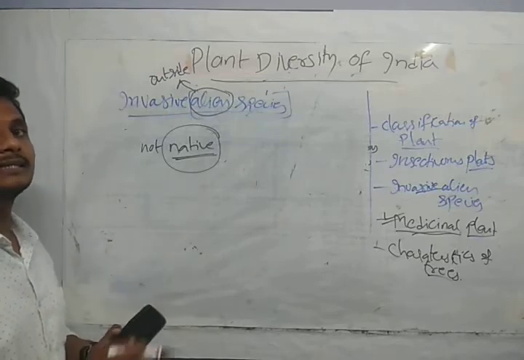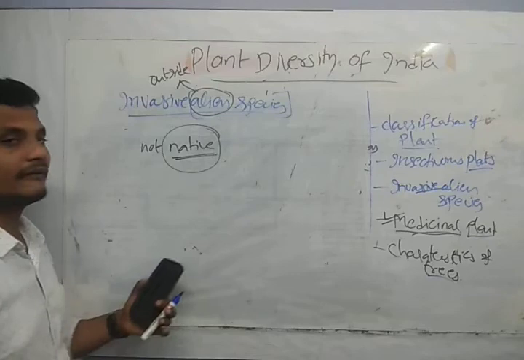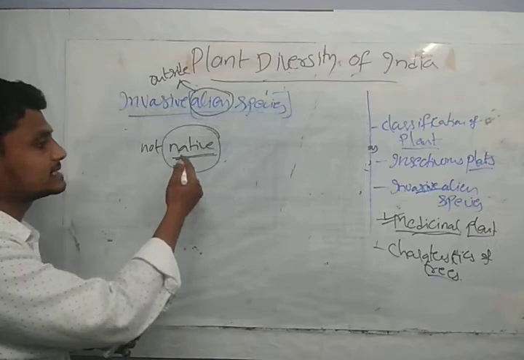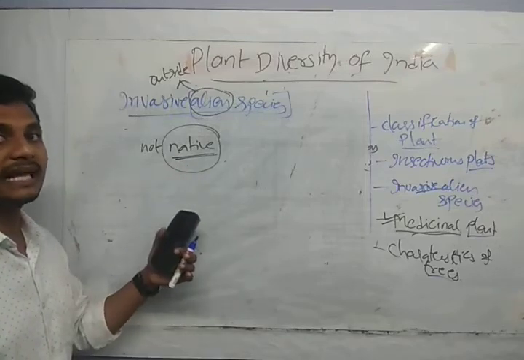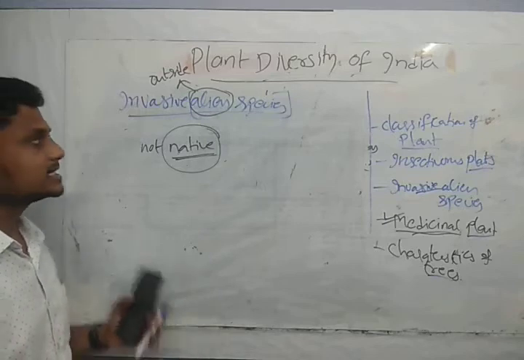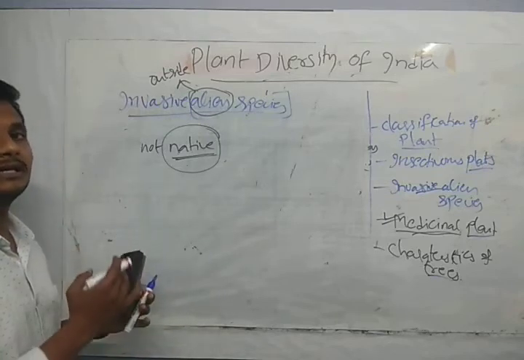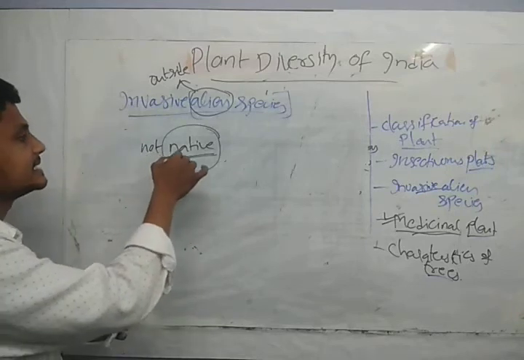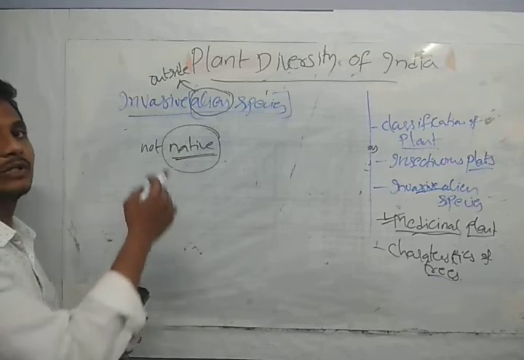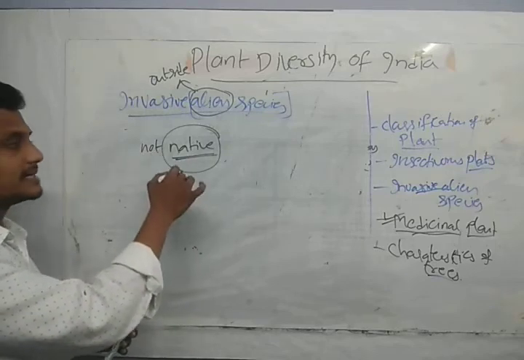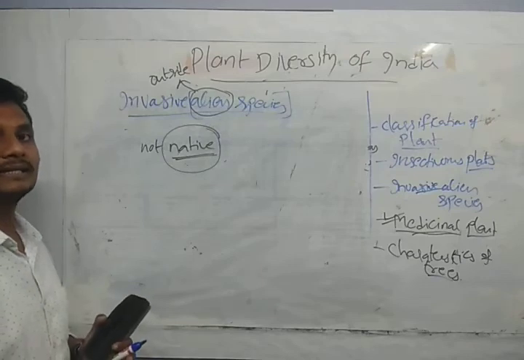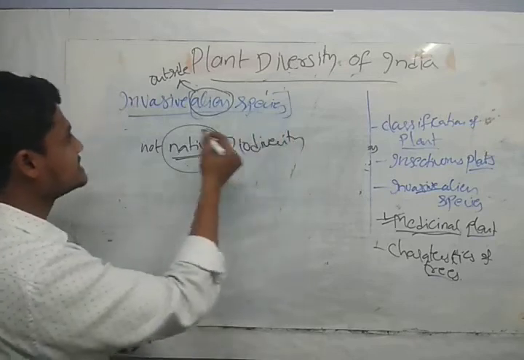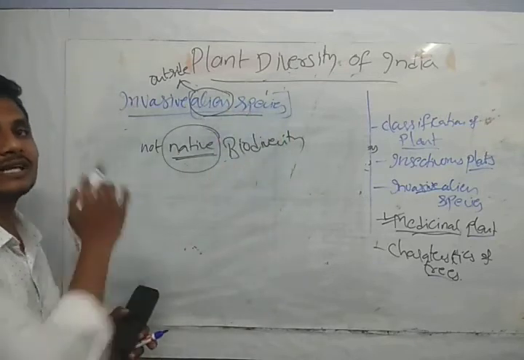Because the predators present in this area would not have any prey. Then how would they get prey in this area? So accidentally or knowingly, they bring some species from outside and breed them in this area, such that they are useful as prey for the existing predators to maintain the biodiversity. This is called an alien species, a species from outside.